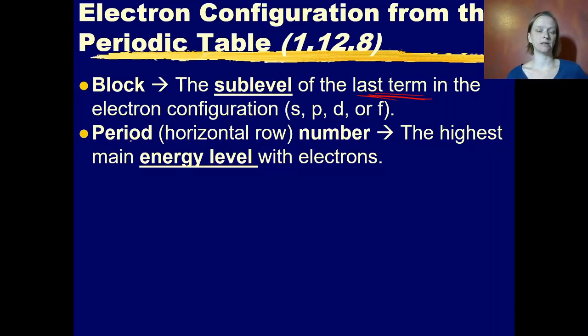The period, which horizontal row you're in, remember horizontal rows are side to side, that tells you the highest main energy level in that atom, the highest main energy level that will actually be holding electrons.